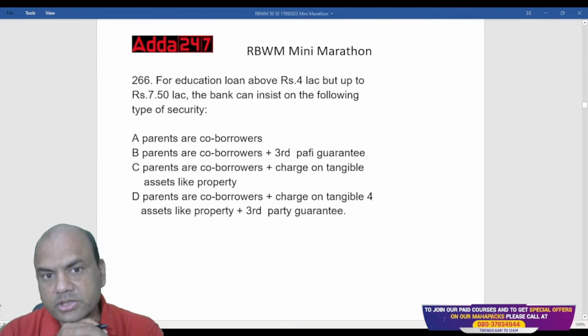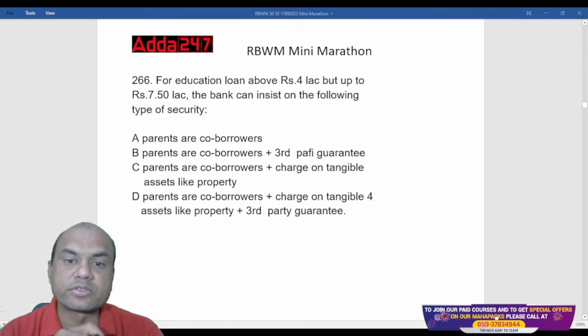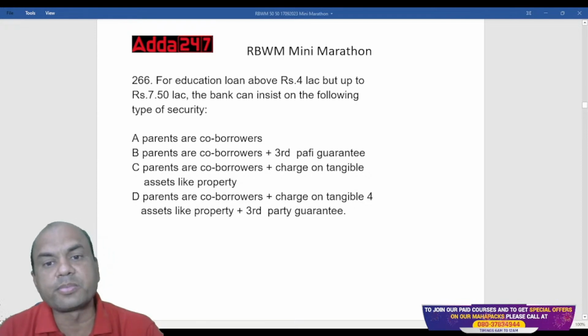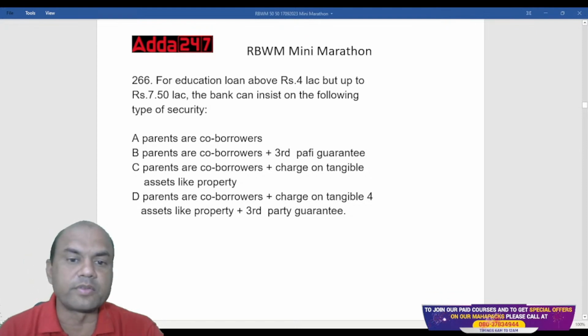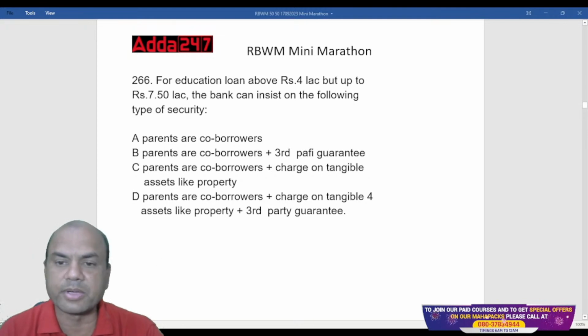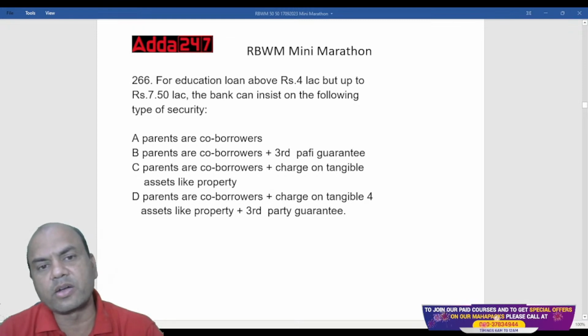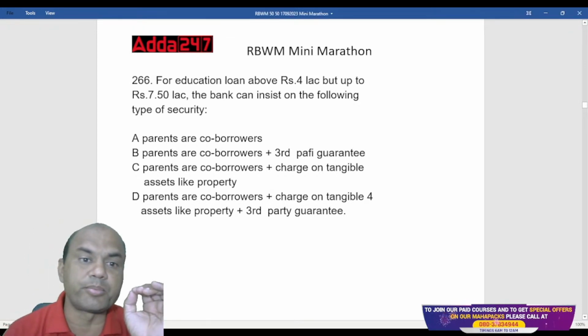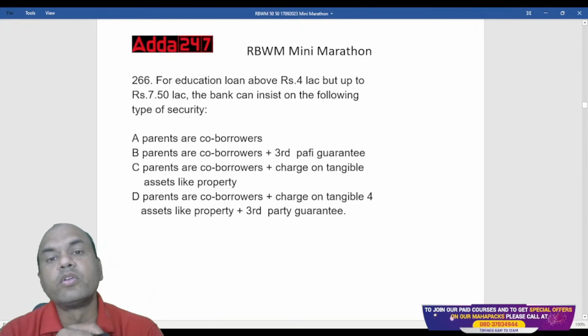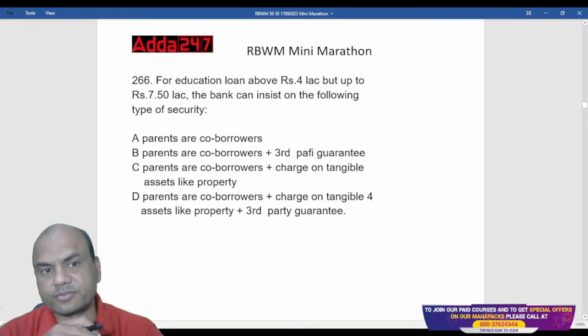A is parents as co-borrowers. Then B is parents as co-borrowers plus third party guarantee. Then C is parents as co-borrowers plus charge on tangible assets. And the last one is all of the above, which means parents as co-borrowers, charge on tangible assets, and third party guarantee. So what is the right answer? A, B, C or D? Look at the period, look at the amount, 4 lakhs to 7.5 lakhs.